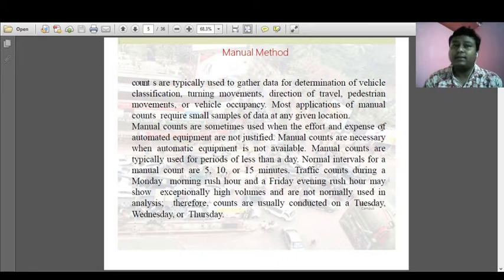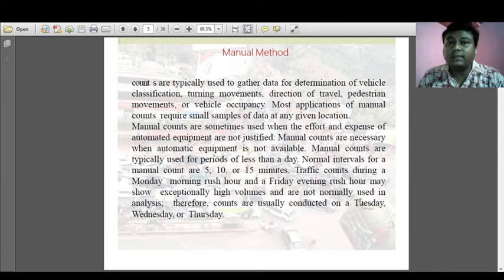You can take the data on Monday morning and Friday evening, but that should not be your mandatory data. There should be some substantial data collected for different times also, so the data during those times can be avoided. Therefore, counts are usually conducted on Tuesday, Wednesday, and Thursday. Yes, but again, I am repeating that Tuesday, Wednesday, and Thursday is not fixed.